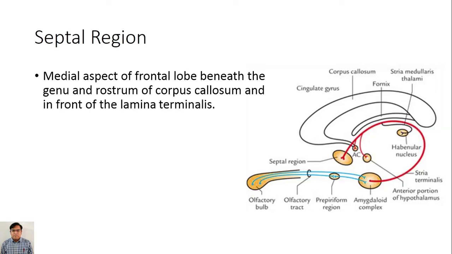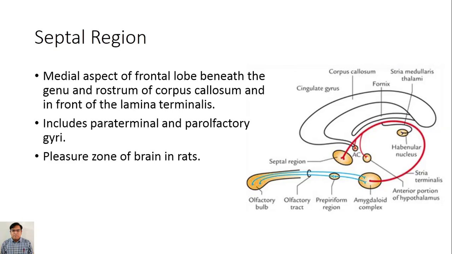In front of it you can see a region, this is the septal region. It includes the paraterminal and parolfactory gyri, and it is found that it is a pleasure zone of the brain in rats.